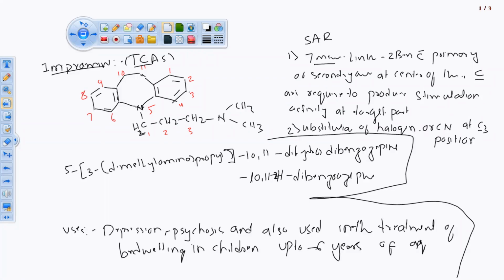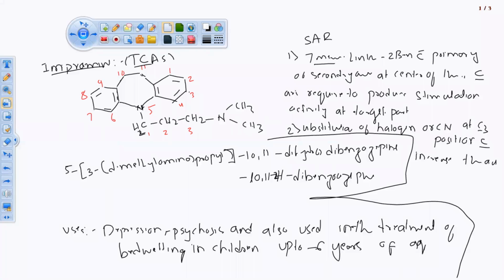If there is a substitution which increases the activity, okay. Increasing the activity means the half-life of this drug before substitution with a halogen or any kind of cyano group is less. To increase the half-life of that drug, we'll do the modification on that structure.